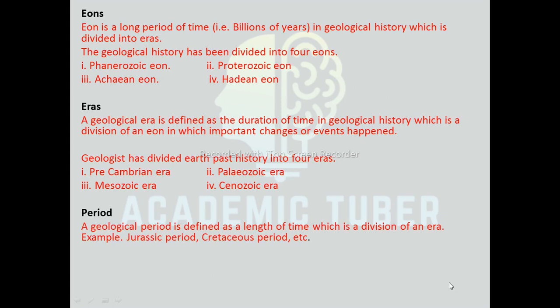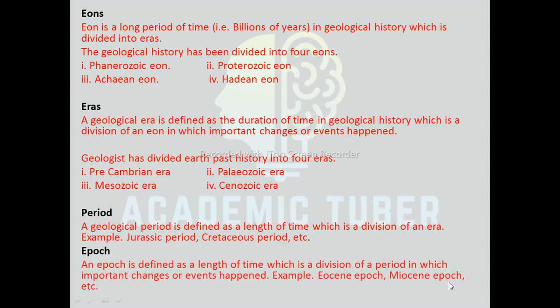Period. A geological period is defined as a length of time which is a division of an era. Example: Jurassic period, Cretaceous period, etc. Epoch. An epoch is defined as a length of time which is a division of a period in which important changes or events happen. Example: Eocene epoch, Miocene epoch, etc.